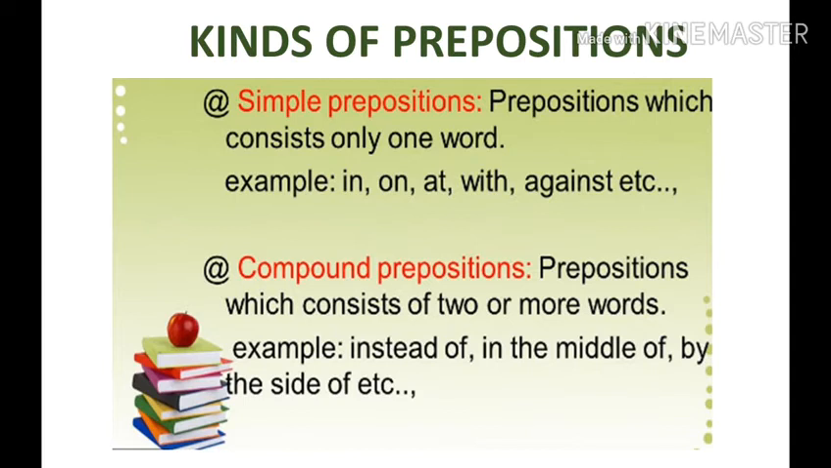Kinds of prepositions. There are two types of prepositions, simple prepositions and compound prepositions. Preposition which consists of only one word is called simple preposition. Example, in, on, at, with, against, etc. Compound prepositions consist of two or more words. Example, instead of, in the middle of, by the side of, etc. Children, you have to remember only one thing. Simple preposition with one word, compound prepositions with more than one word.